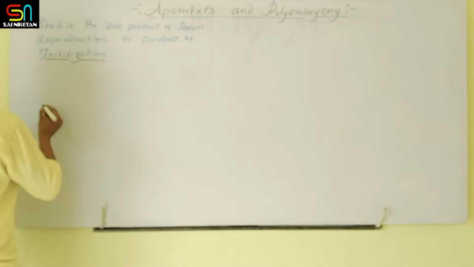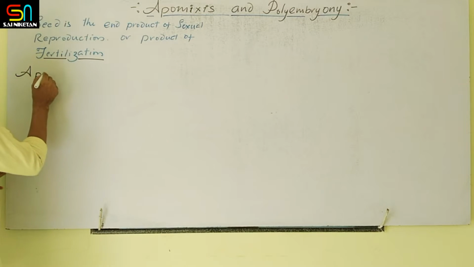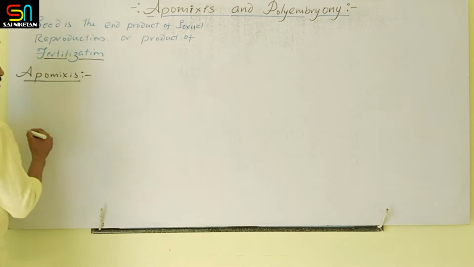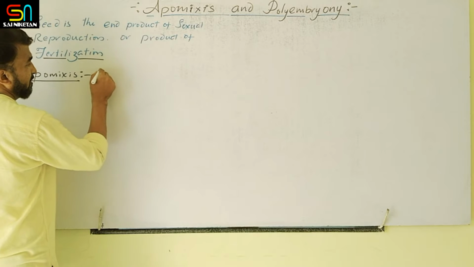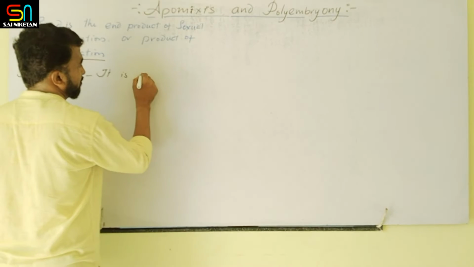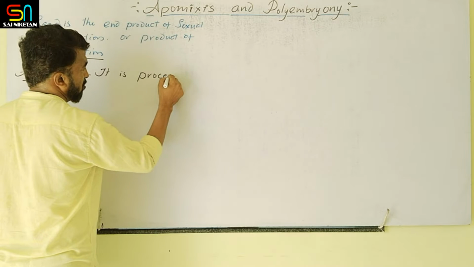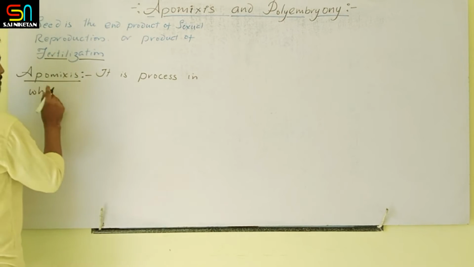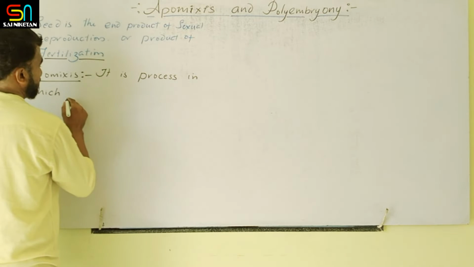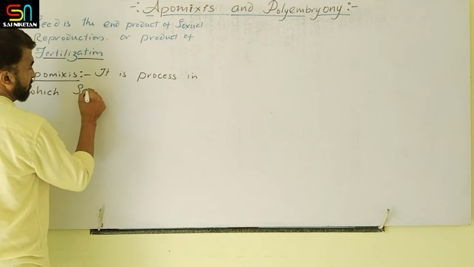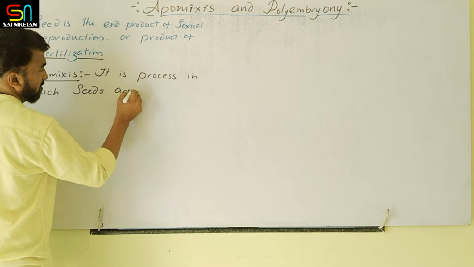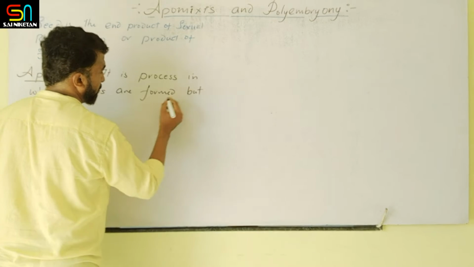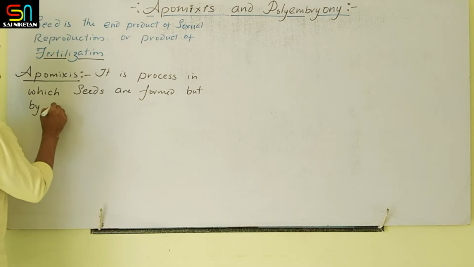So apomixis is a phenomenon, a process in which seeds are formed but not by fertilization.